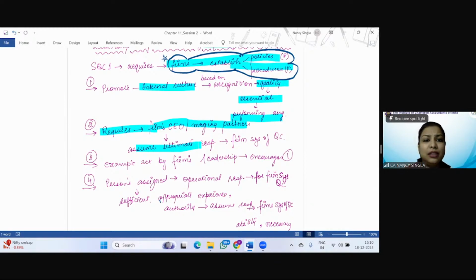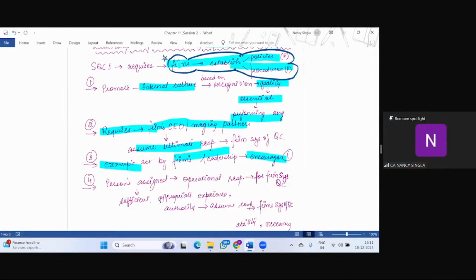Students, try to link the 4 points. First says that internal culture should be there which recognizes quality as essential for performing engagements. The second point says that it requires the firm's CEO and managing partner to assume the ultimate responsibility. Now, how? They should set the example. So, example set by the firm's leadership, the CEO and managing partner, which encourages an atmosphere of what? Internal culture which recognizes quality as essential in performing the engagement, right?